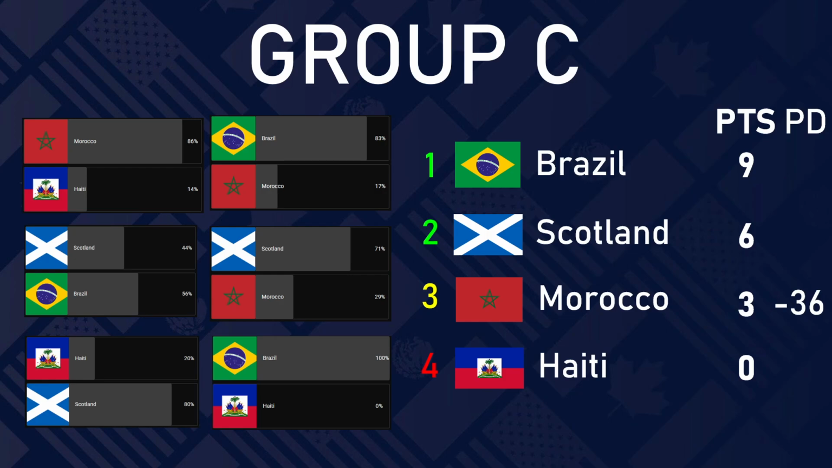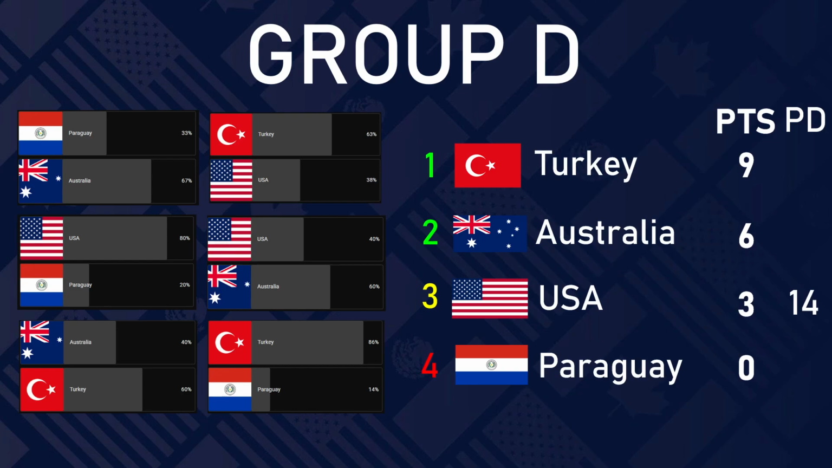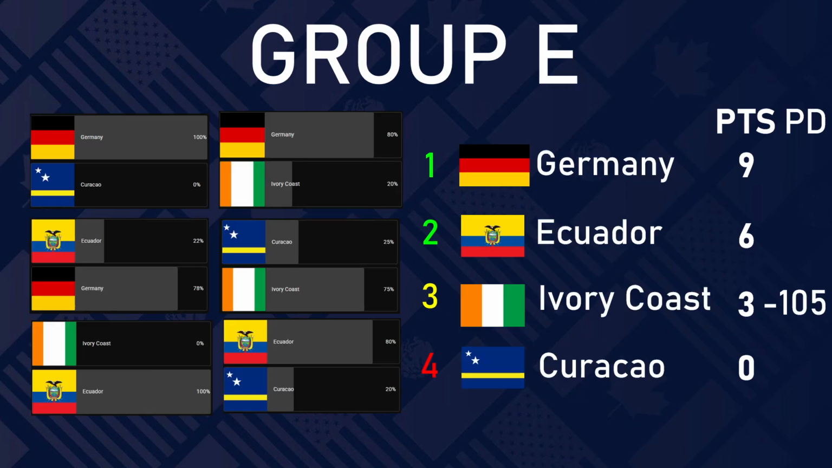In Group C, Brazil won the group with Scotland in second and Morocco in third, and Haiti getting eliminated. In Group D, we have Turkey advancing in first place with Australia in second, the United States in third, and Paraguay in last place. Group E, we have Germany in first, Ecuador in second, Ivory Coast in third, and Curacao in last.